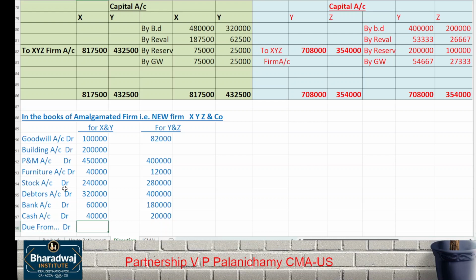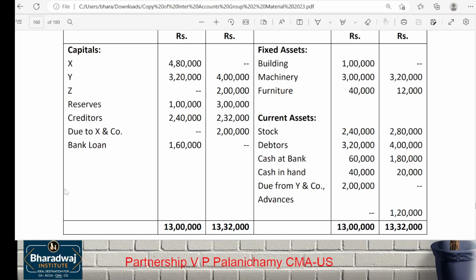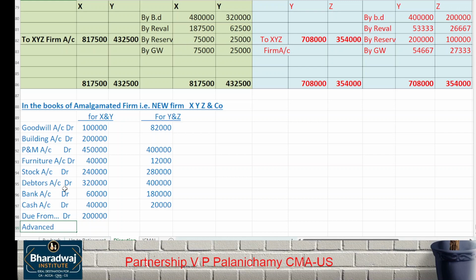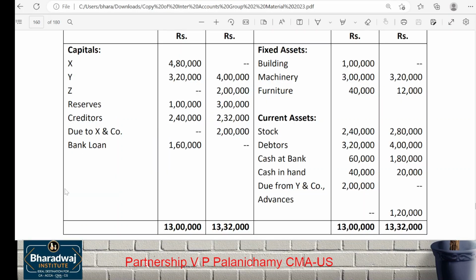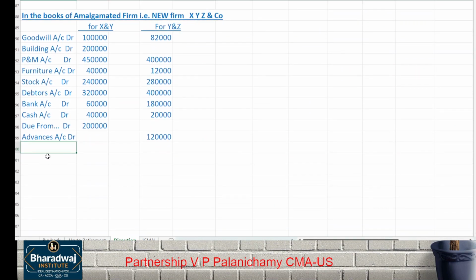Due from that firm account debit. We'll cancel this later. 2 lakhs. First firm 2 lakhs. First you record, then only you can cancel. Advances account debit. Advances, second firm is there. How much? 1,20,000.